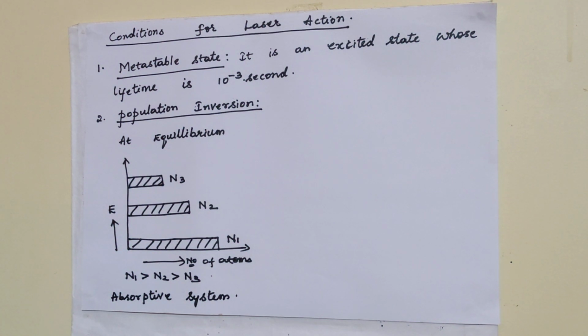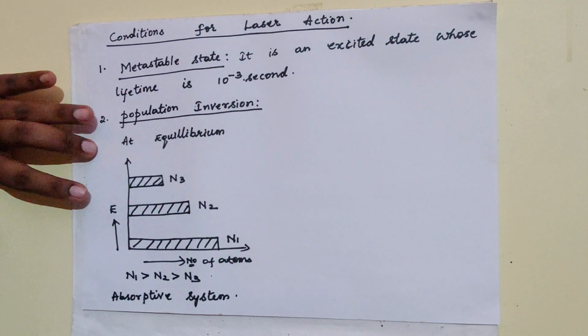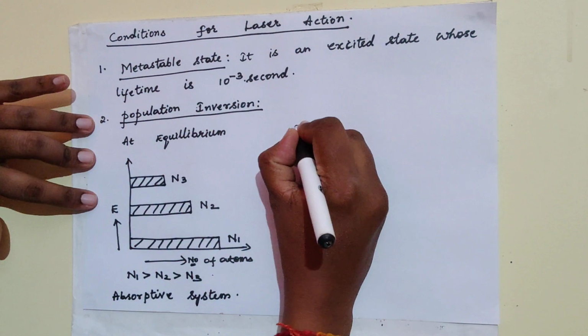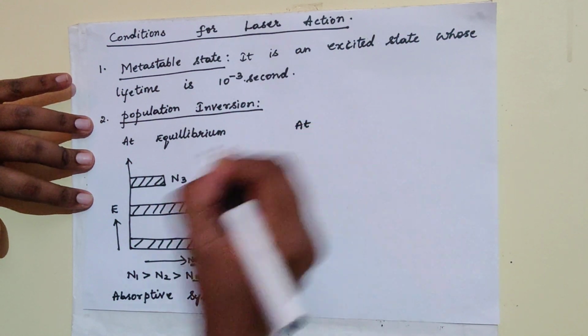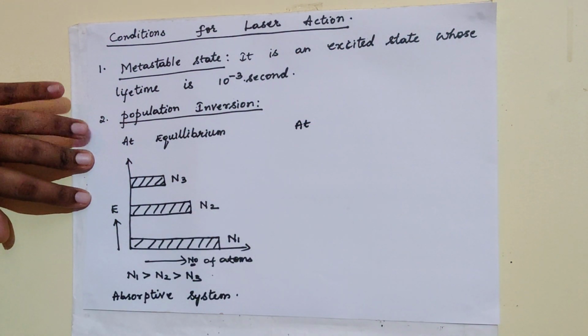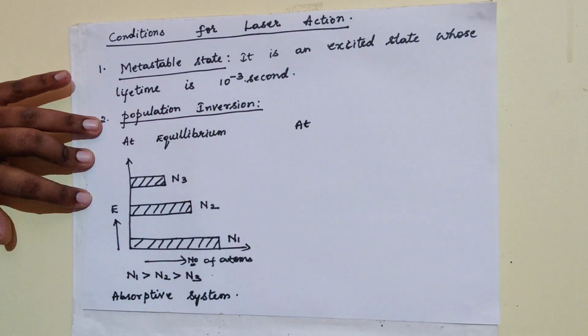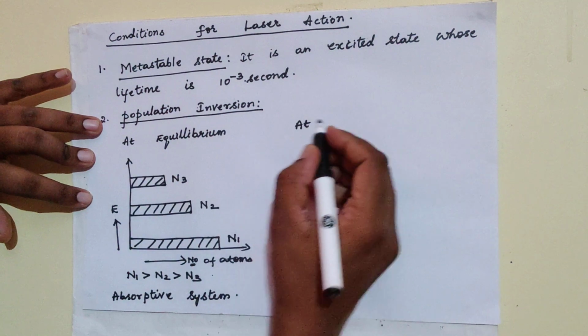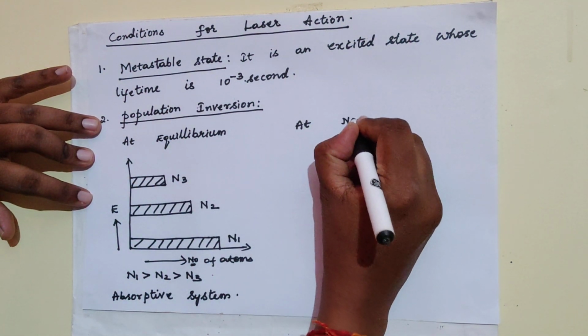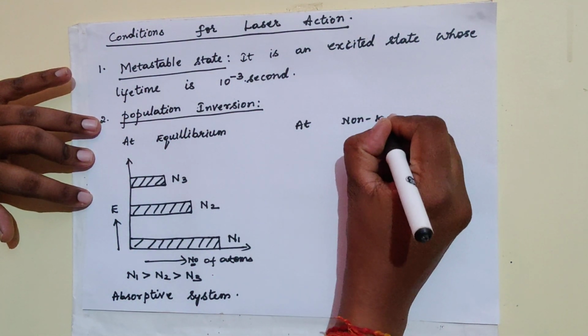Now we know that laser is light amplification by stimulated emission of radiation. So we need a system where the emission leads over absorption. So we have to bring the system from equilibrium state to non-equilibrium state.